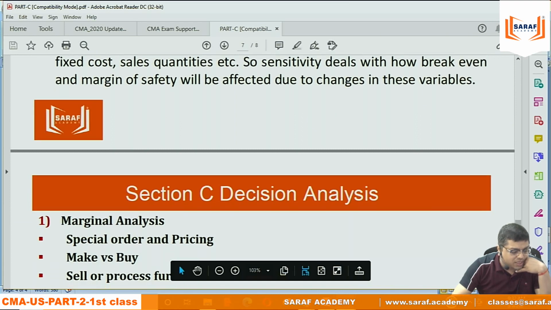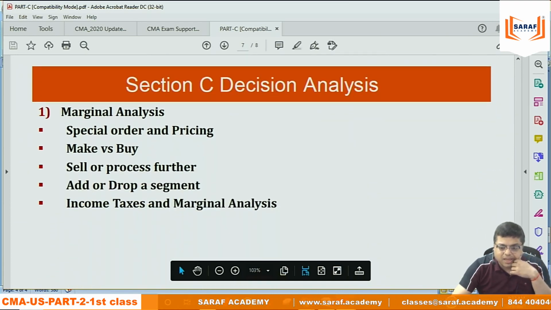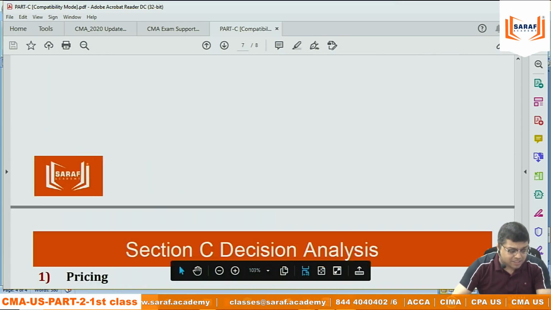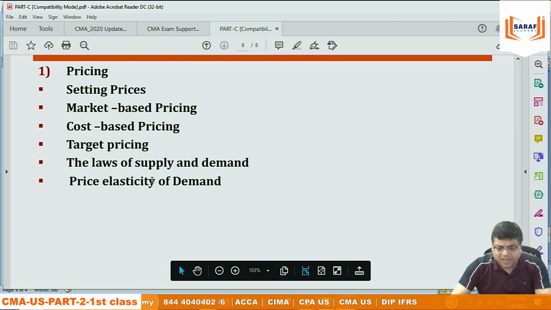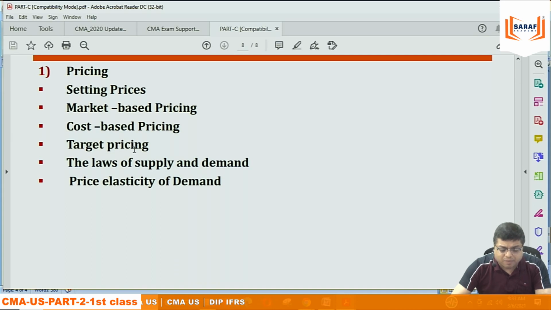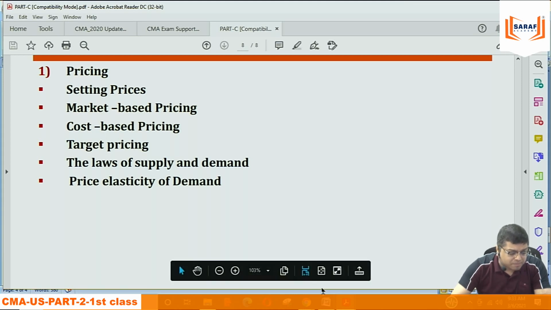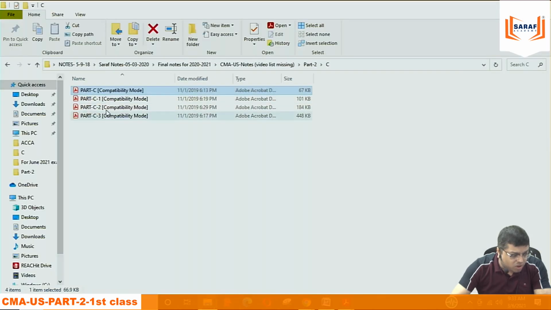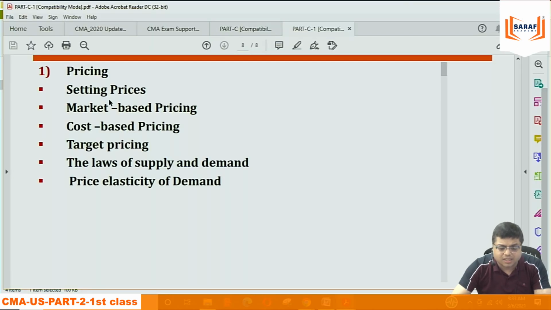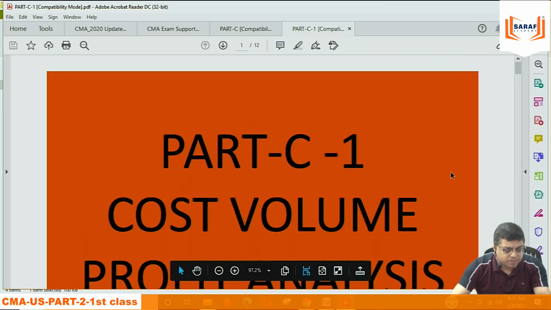Then point 2, marginal analysis. That is all decision making: special order, pricing, make or buy, sell or process, add or drop a line, income tax. And then the third part is pricing: how the pricing is decided for a product or service. The price is dependent on laws of supply and demand. It depends upon different types of markets, so the elasticity economics portion is also covered along with pricing. I have written all these three things in three different slides. The first one is CVP, the second one is marginal analysis, and the third one is relating to pricing.